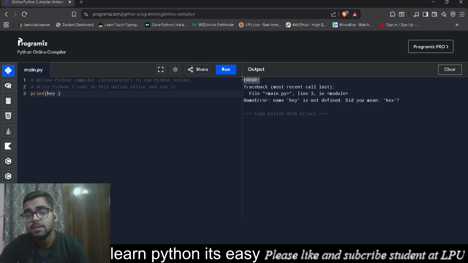See, this little word, error, many students are scared of this word, but we don't have to be scared of it, because it's our helper buddy. What will this do? It will actually tell us what's the problem in our code. Most of the problems in your code will be told by this error message.